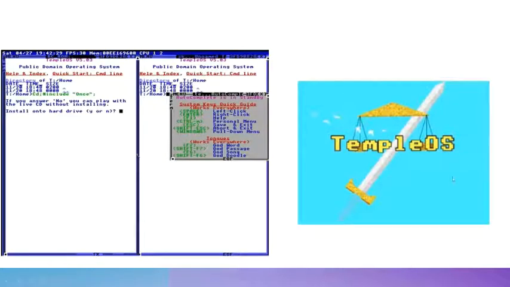On the right, we can see the icon for Temple OS, and on the left, we can see the shell of it.